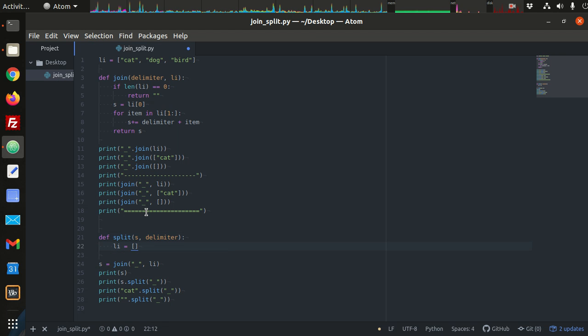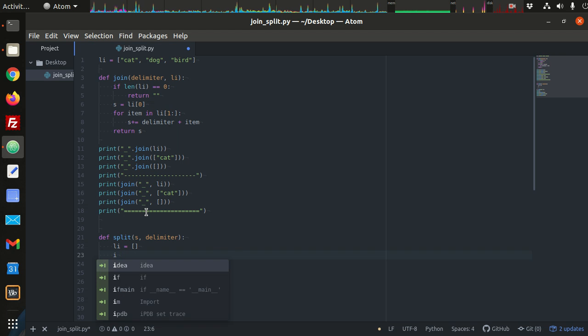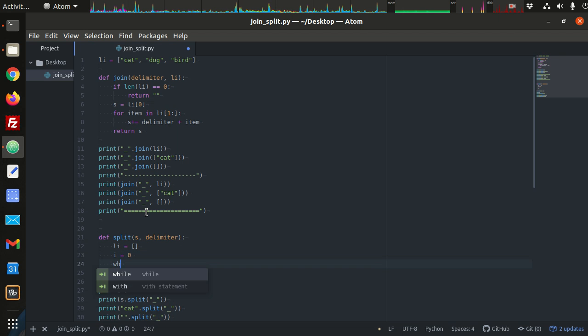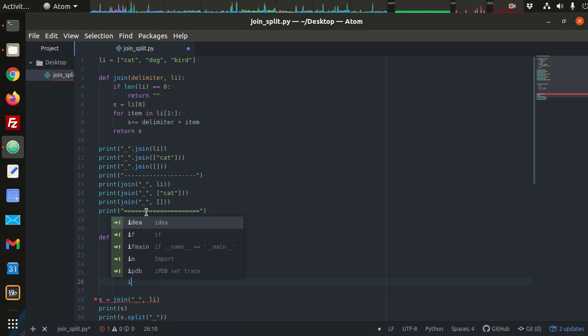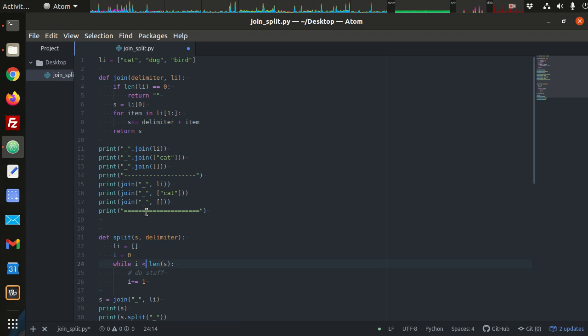That's my final output, and I want some sort of loop. So I could say while I, where I set I equal to 0, while I is less than the length of my string s, I'm going to do some stuff, and at the end of the loop I'm going to increment I by 1. Right, so this is a simple loop.